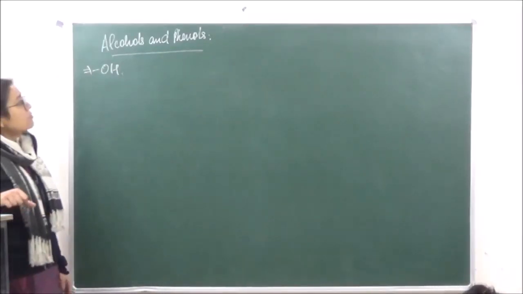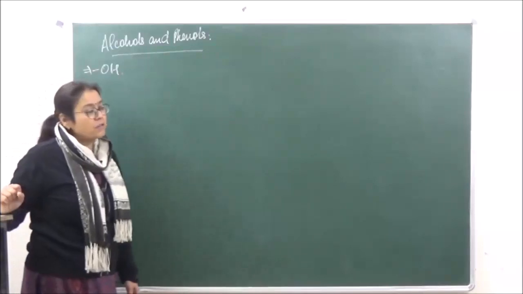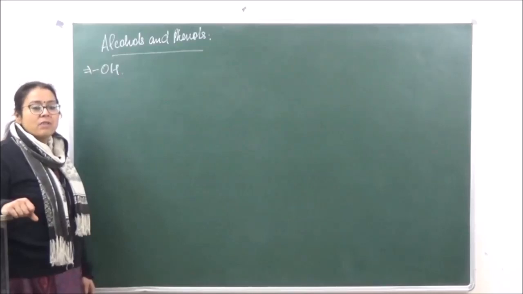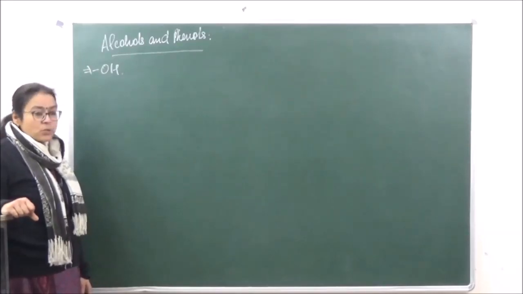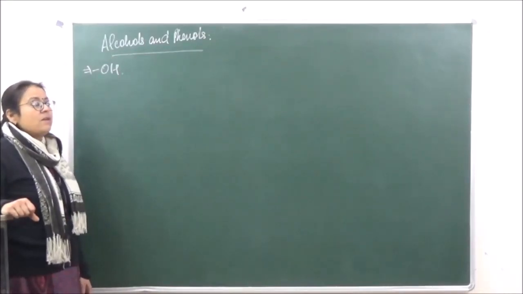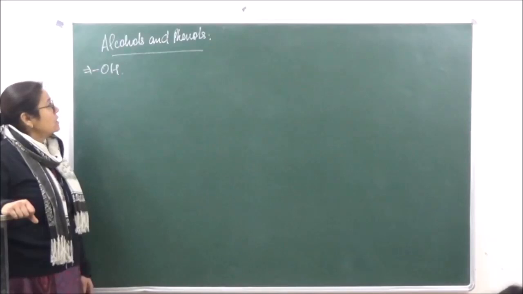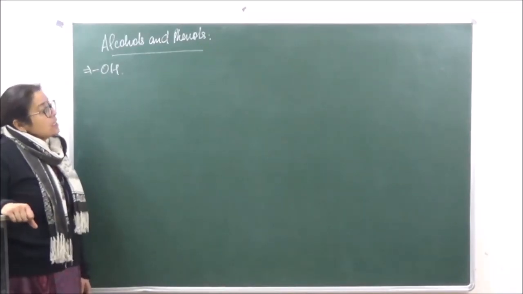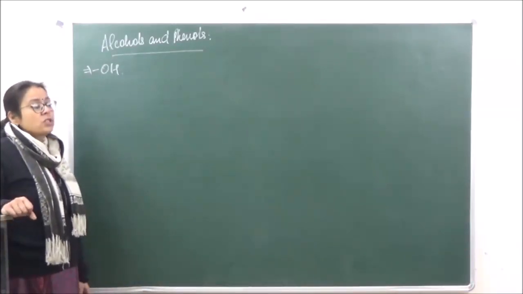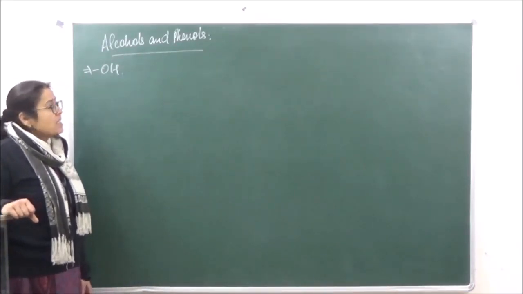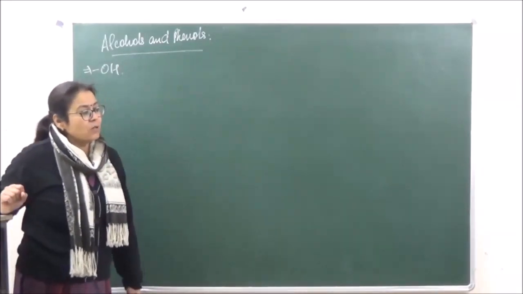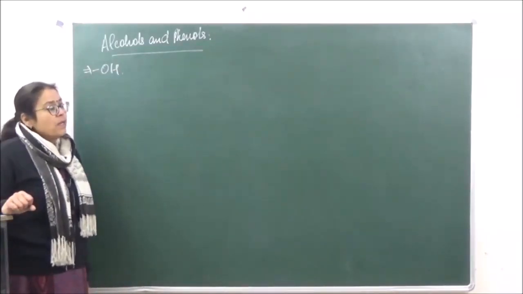In this particular chapter, we are going to study three different kinds of compounds. The first is alcohols, where we will study everything: its nomenclature, its isomerism, then its methods of preparation, its physical and chemical properties. Similarly, we come to phenols, where we are going to study all of these as well. And then we come to the functional isomers of alcohols and phenols, most commonly known as ethers. So these are the three things, and the chapter has been divided into two parts. The first part is alcohols and phenols, and the second part is ethers.